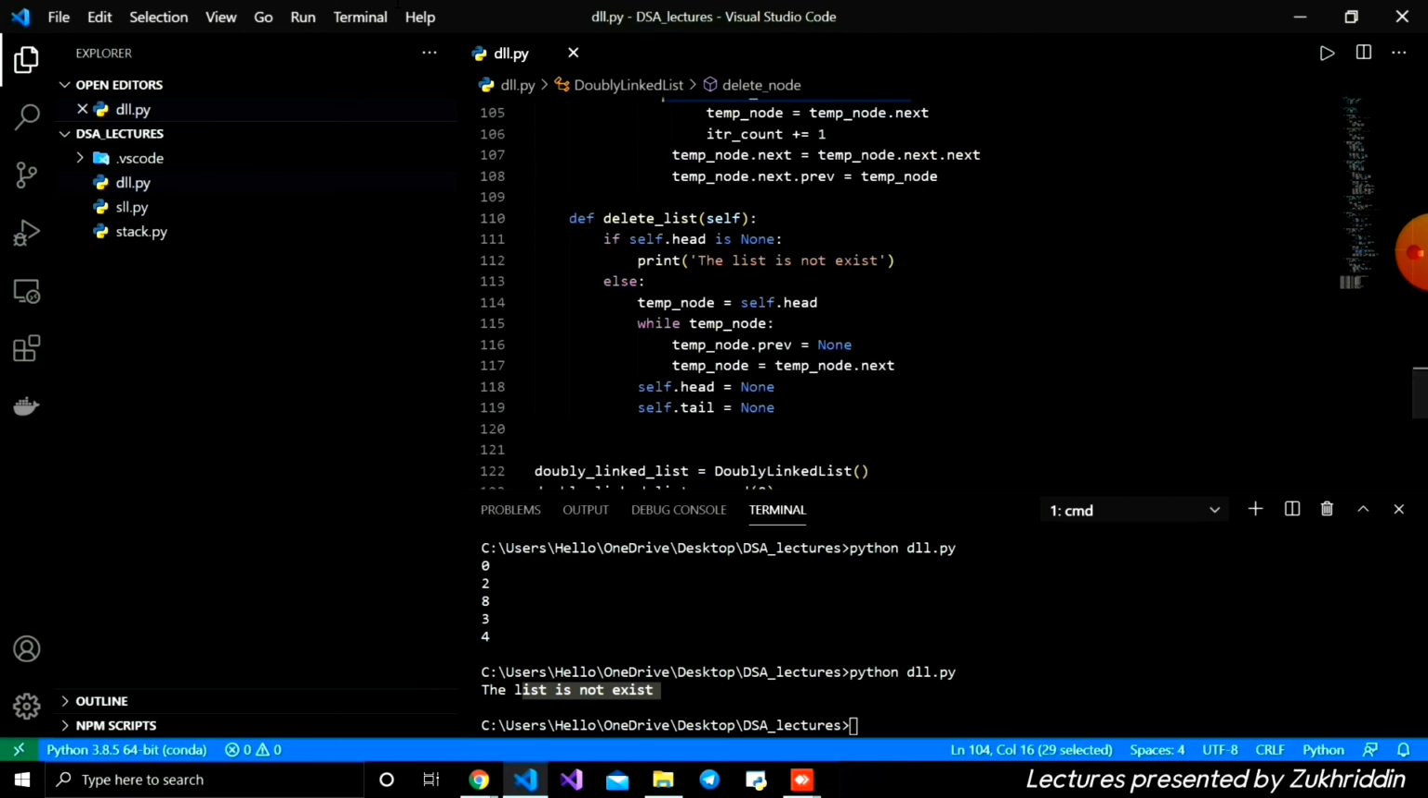And deleting the entire list: here we are iterating, it means the time complexity is linear, O(n) on the worst case, and the space complexity is equal to O(1), constant. We are not using extra memory.